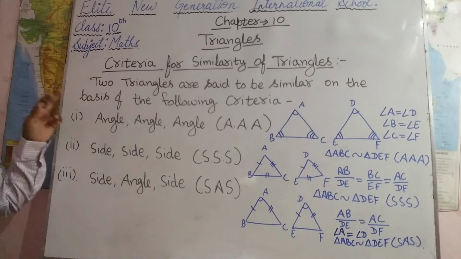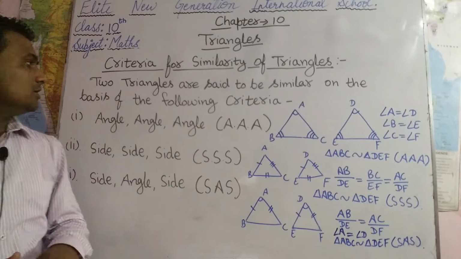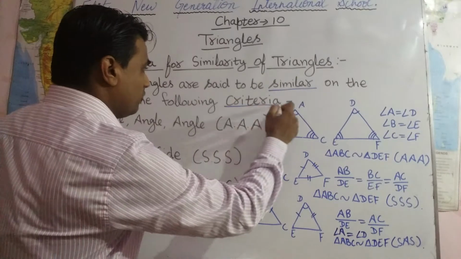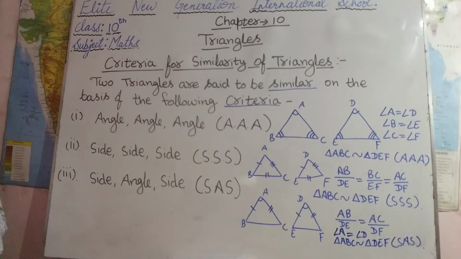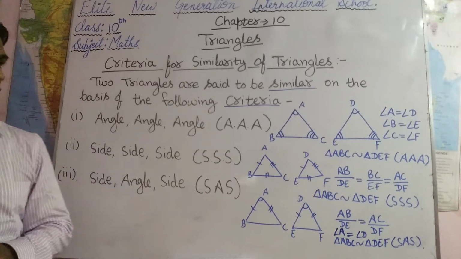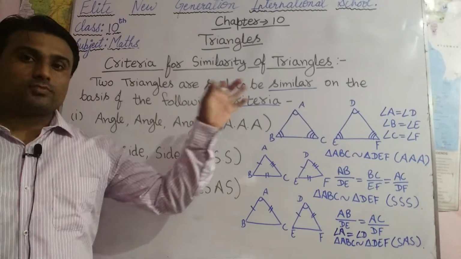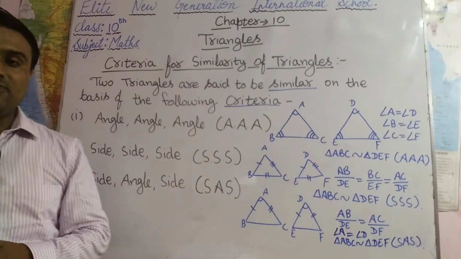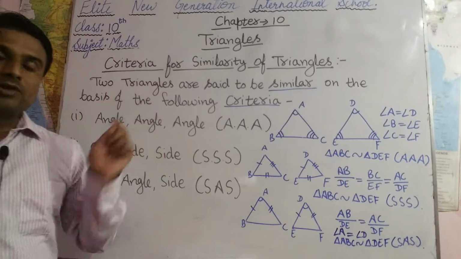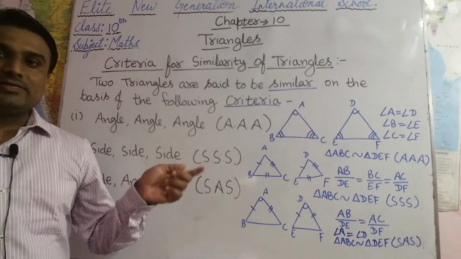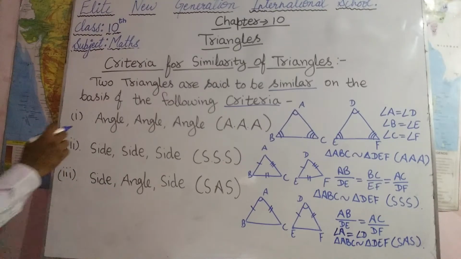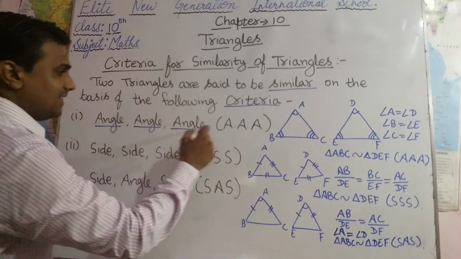Two triangles are said to be similar on the basis of the following criteria. So we can prove two triangles similar on the basis of these criteria. In class 9th also you have studied this, when we took two triangles and proved them congruent, we used criteria like SAS, ASA and SSS. So here also the first will be angle, that is AAA.